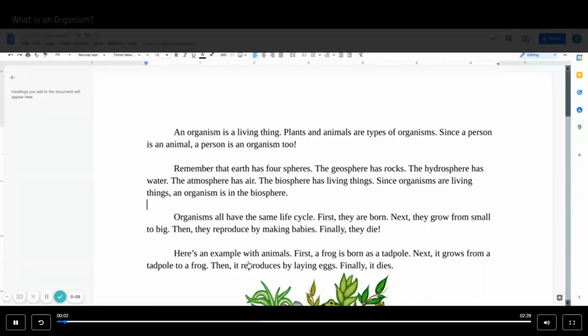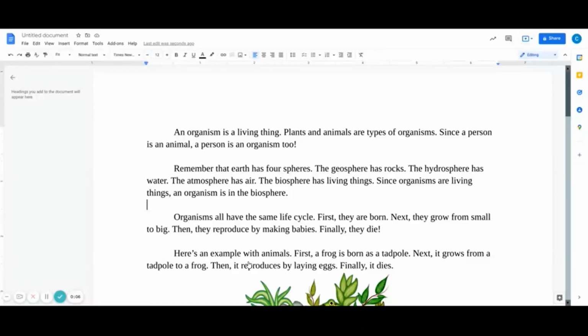What is an organism? An organism is a living thing. Plants and animals are types of organisms. Since a person is an animal, a person is an organism too.